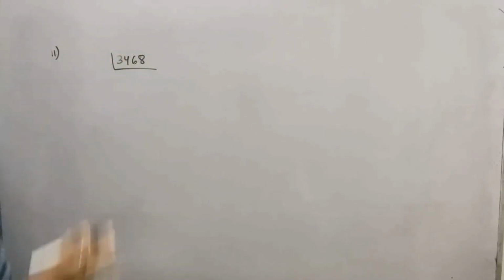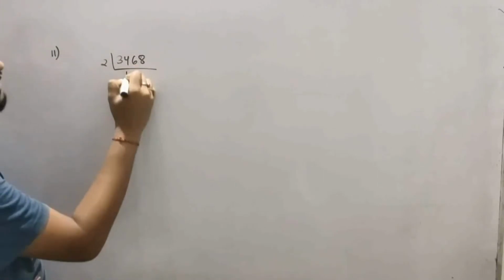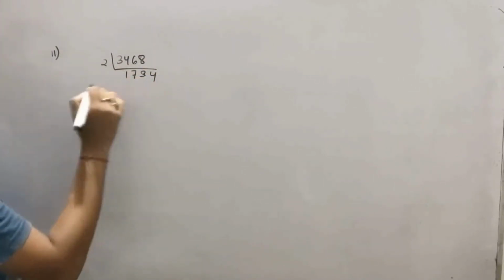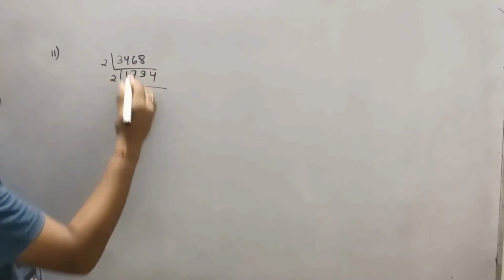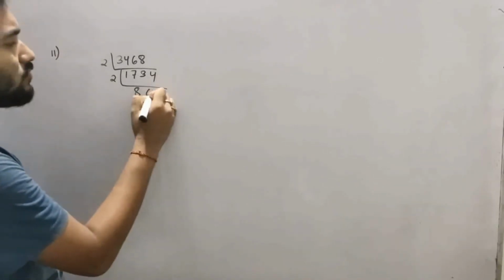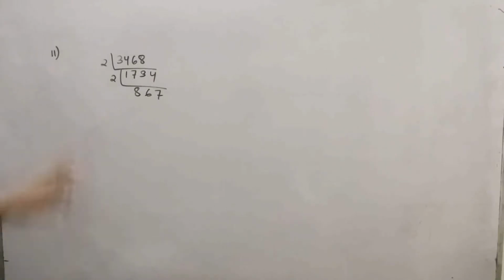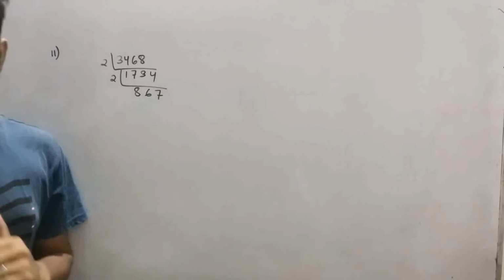What number should we multiply? At first, you prime factorize this one. 3468 is an even number. 2 ones are 2, 2 threes are 6, 2 fours are 8. Again 4 is there, 2 eights are 16. 2 sixes are 12, 2 sevens are 14. 867. Now this is not divisible by 2.